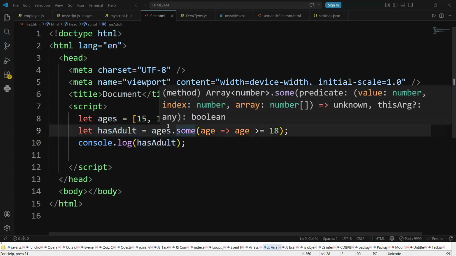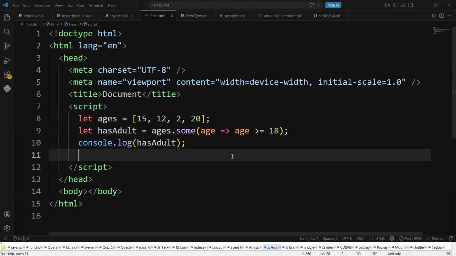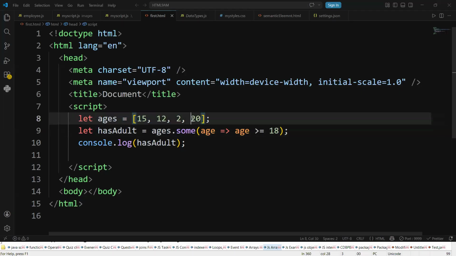See guys, you need to check whether at least one adult person is present or not. Here 20 years is there, which is greater than 18. It means this ages array contains at least one bigger person. In our class, some are bigger persons. We are checking all these people for at least one. That is called the some function.